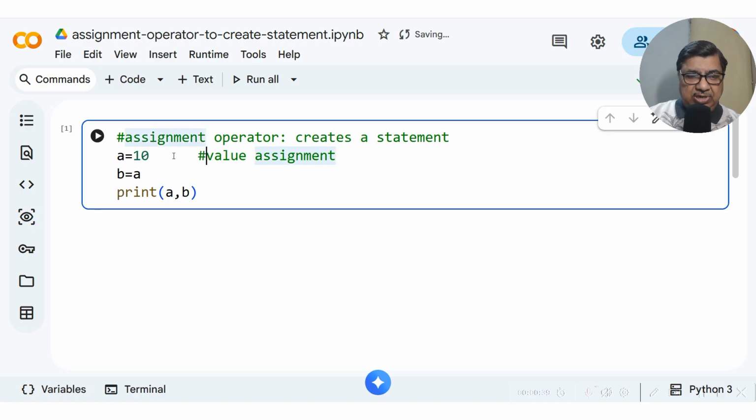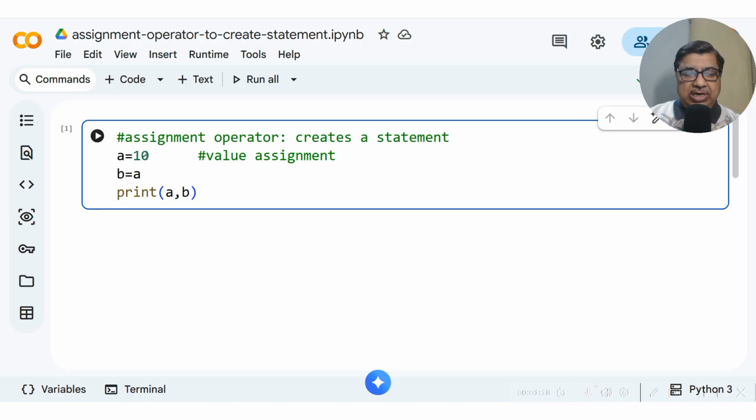The operator for this can be considered an operator, and it has two operands, A and 10, but actually it works a little differently, as we'll see. This is a complete instruction or statement for Python. This kind of assignment creates a statement. There are other kinds of assignments also, which we'll soon see, but this one creates an instruction for the Python interpreter, which runs one by one.